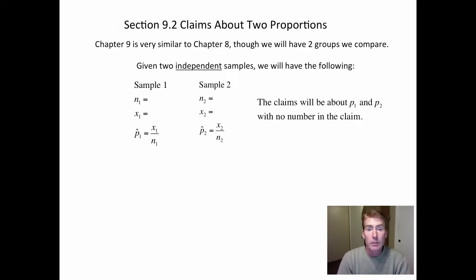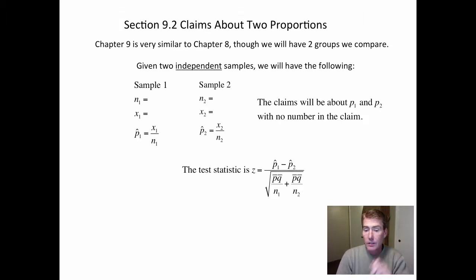All right, then the claims are going to be about P1 and P2. The claims are going to be set up just like before, except there's not going to be a number. It's just going to be, hey, I claim that P1 equals P2. I claim that P1 is bigger than or equal to P2. So we're going to have the claim, H sub 1 and H sub 0, just like always.